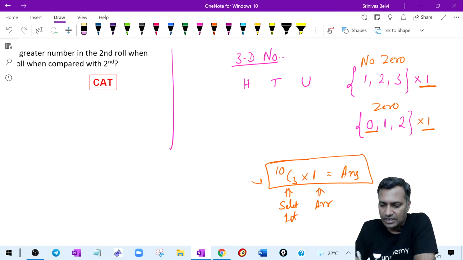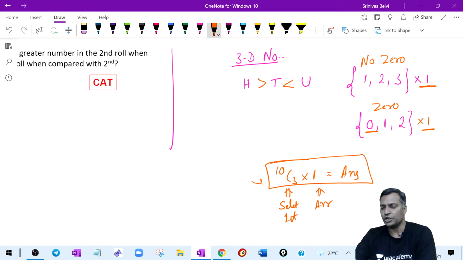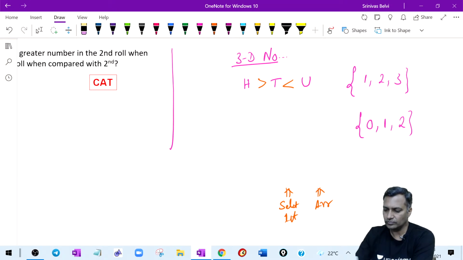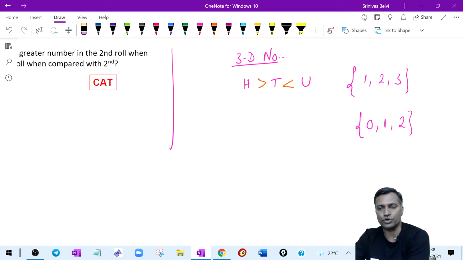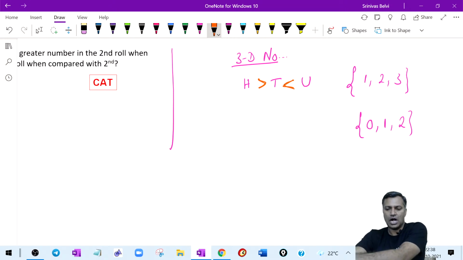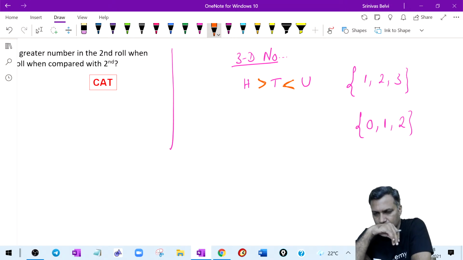The digit in the hundreds place is greater than the digit in the tens place, and the digit in the tens place is less than the digit in the units place. Now you tell me the answer, my friends. How many 3-digit numbers can be formed such that the digit in the hundreds place is greater than the digit in the tens place, and the digit in the tens place is less than the digit in the units place?